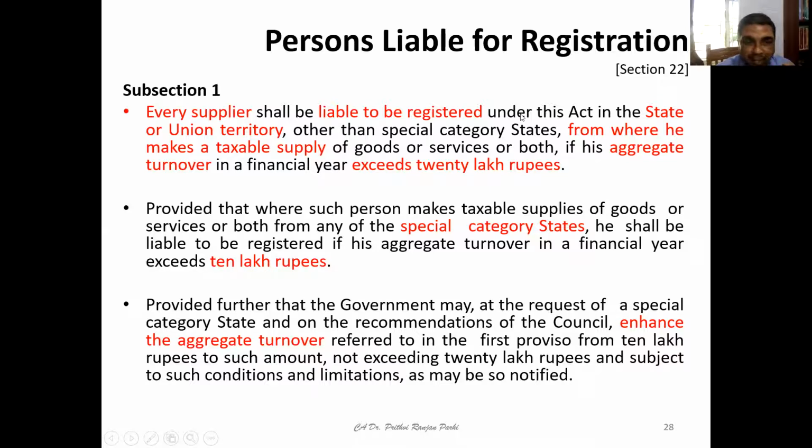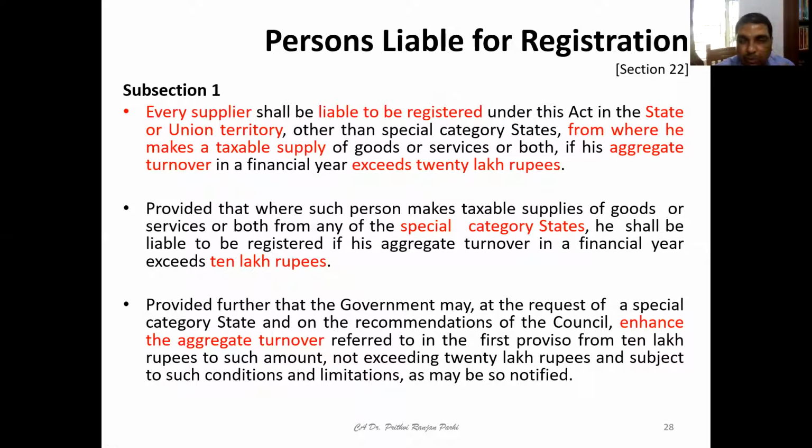Now, the second point talks about where such a person makes taxable supplies of goods or services or both from any special category states. He shall be liable to be registered if his aggregate turnover in the financial year exceeds 10 lakh rupees. That means for other states, the primary condition is that 20 lakh rupees should be the aggregate turnover, and for special category states, 10 lakh rupees. This is the primary condition we have discussed.